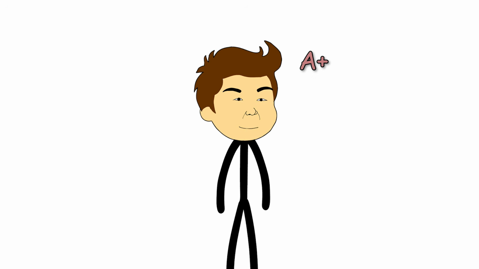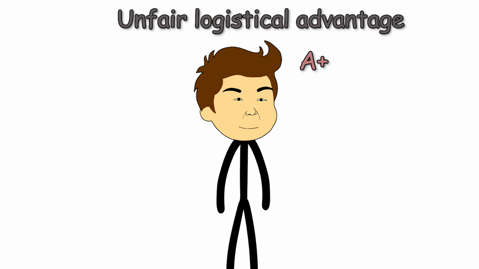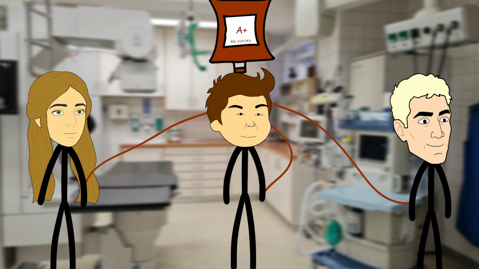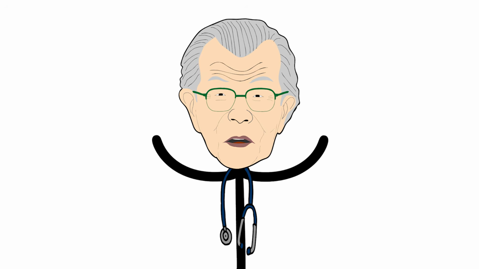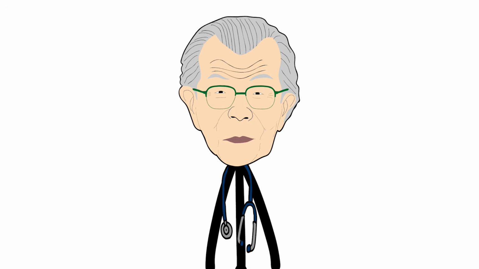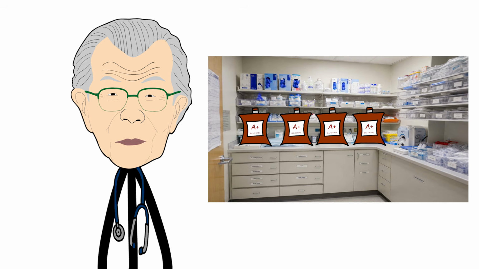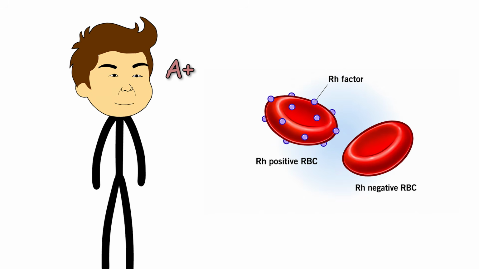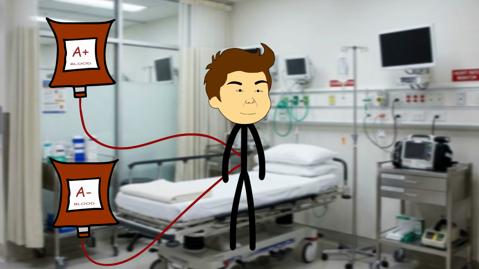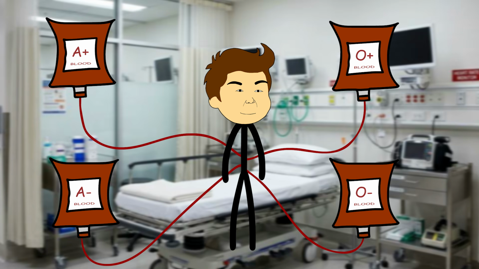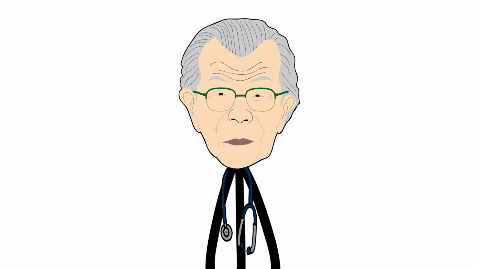Additionally, you hold an unfair logistical advantage when it comes to medical availability. Because A positive is one of the most common blood types globally, hospital blood banks naturally prioritize keeping it heavily stocked. Furthermore, your Rh positive status means you can safely receive blood from 4 different types: A positive, A negative, O positive, and O negative, virtually guaranteeing you will never face a critical donor shortage in an emergency.